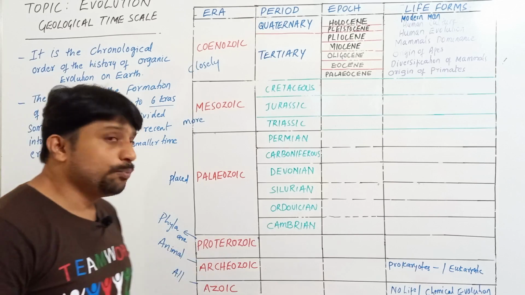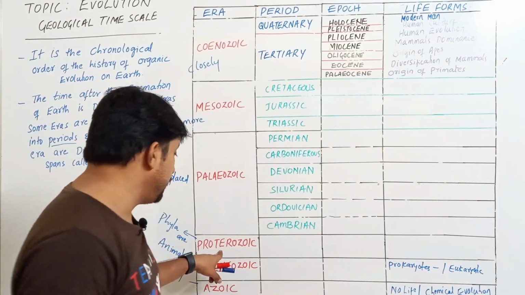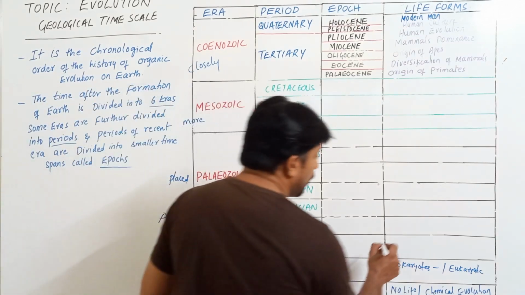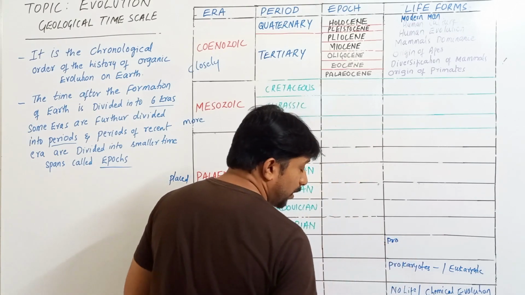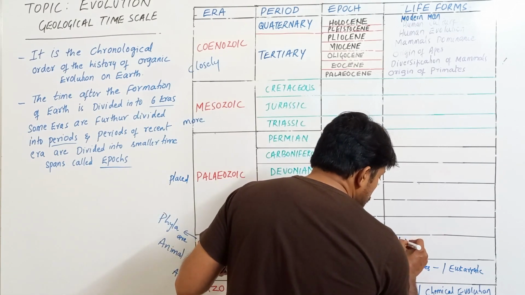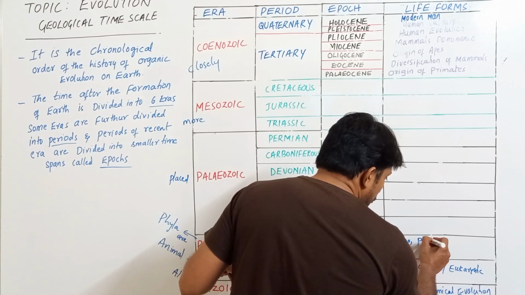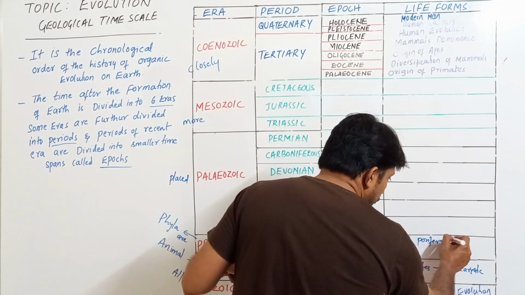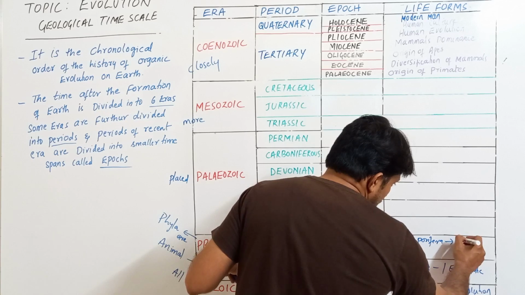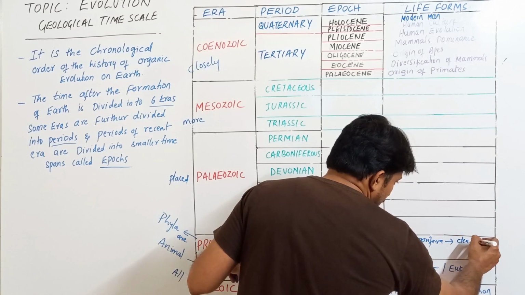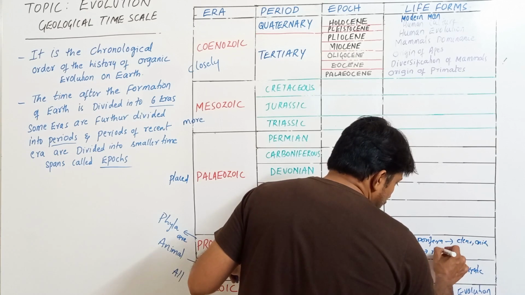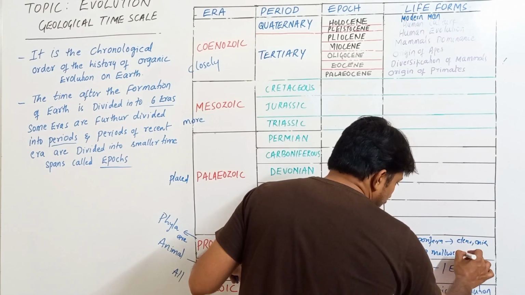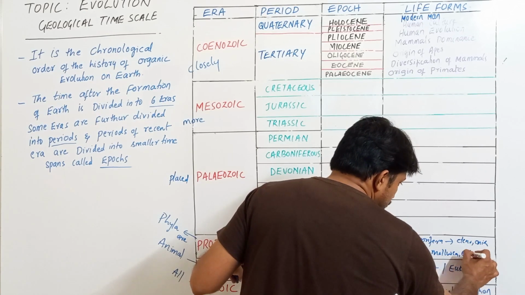Then your Proterozoic era. The name itself indicates the starting of eukaryotic organisms, from protozoa to porifera, then ctenophores, cnidarians, mollusks, and echinoderms.